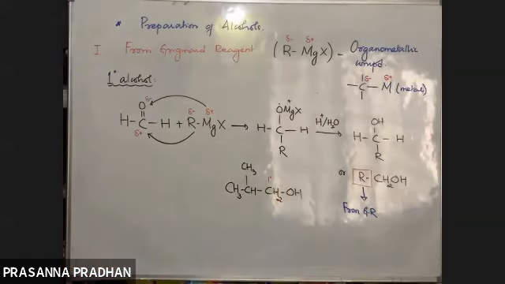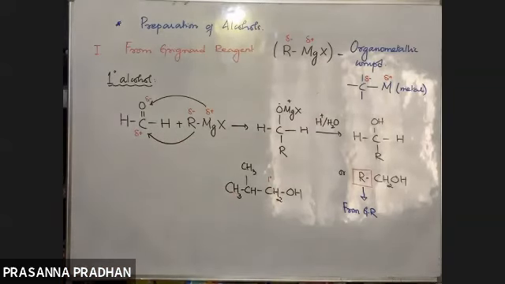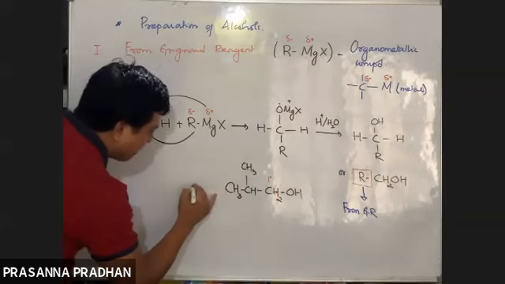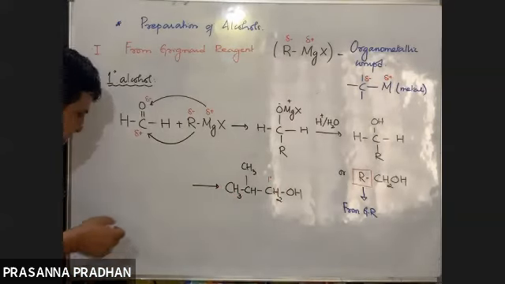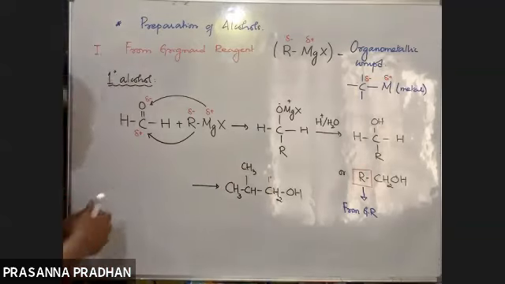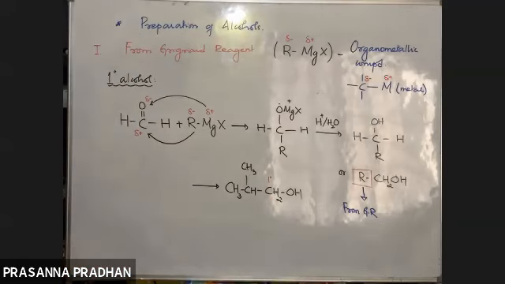So if the question comes in an exam, how will you prepare this particular alcohol starting from Grignard reagent? First, when I have a look, I realize that it is a 1 degree alcohol. Now I know at the back of my mind, whenever I need to prepare a 1 degree alcohol from Grignard reagent, one compound is fixed. I have to use formaldehyde.